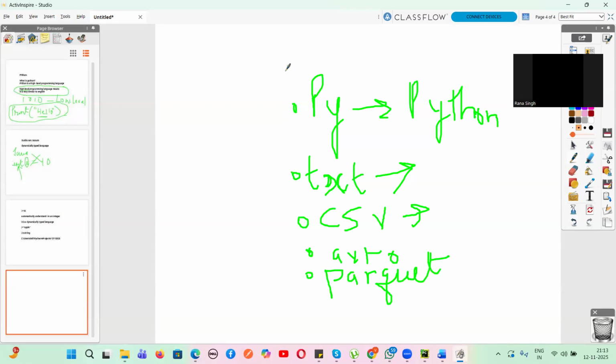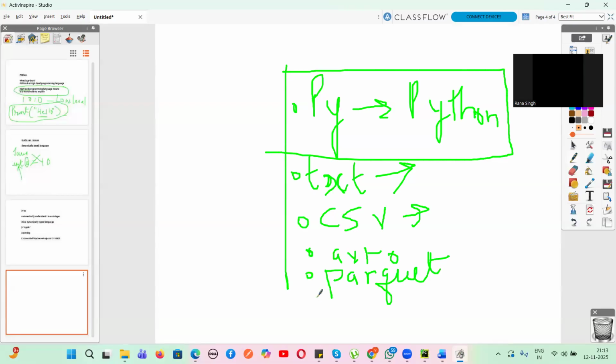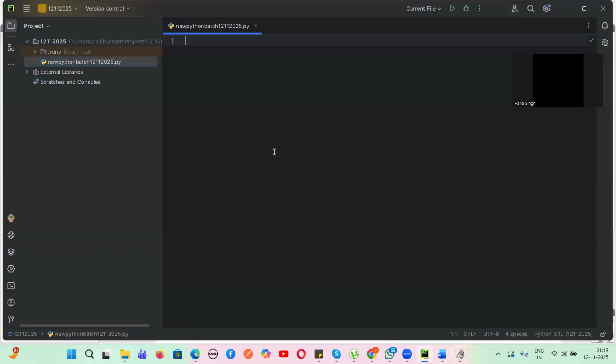This is a .py file. That means this is a Python file. Am I clear, guys? Any doubt? So this is a Python file, guys. Here we will write the codes. So let us just write.